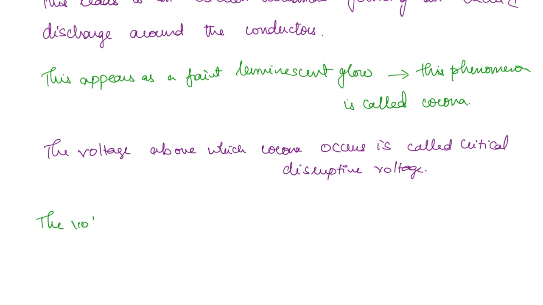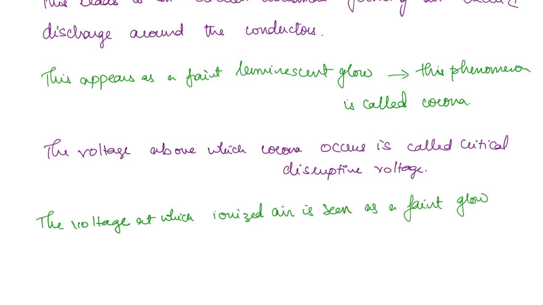So the voltage at which ionized air is seen as a faint luminescent glow is called visual disruptive voltage, or visual critical disruptive voltage.